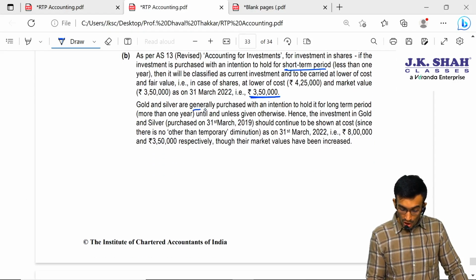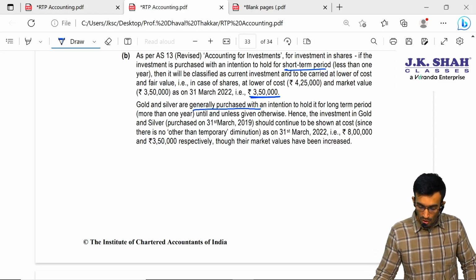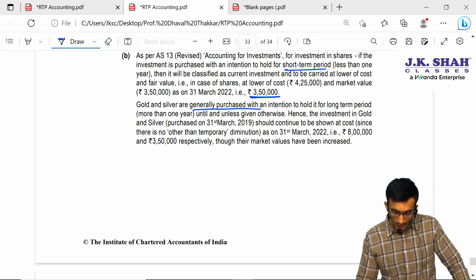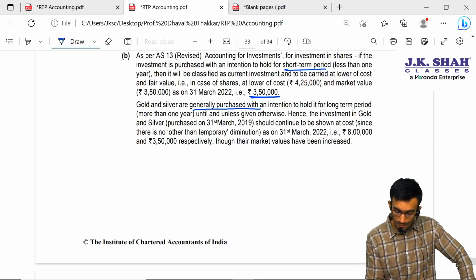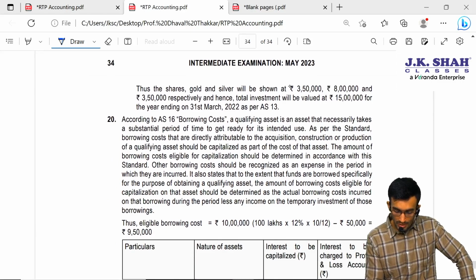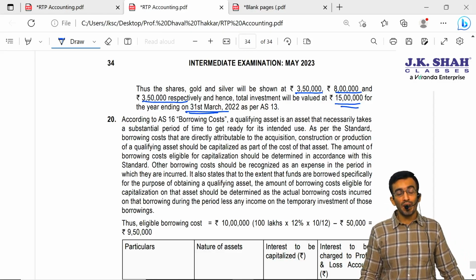Gold and silver are generally purchased with an intention to hold for a longer period, more than 1 year, until and unless given otherwise. Hence, the investment in gold and silver should be continued to be shown at cost only. That is nothing but 8 lakh and 3,50,000 respectively, though their market values have increased. Thus, the shares, gold and silver are 3,50,000, 8 lakh and 3,50,000 respectively, and the total investment will be valued at 15 lakhs for the year ending 31st March 2022 as per AS 13.